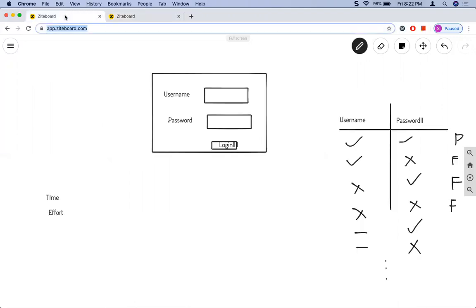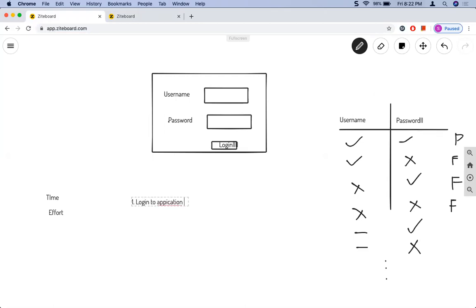In order to test the username and password, what could be the possible steps? Step one could be logging into the application using the URL of the application, then you provide the username, then you provide a password. These are all step-by-step actions we perform to test a small piece of software. Then you click on login.